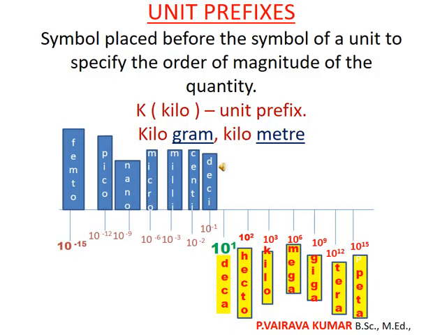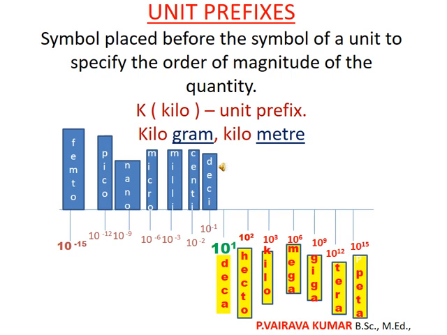There are some prefixes of units. For example, we simply say gram, meter, liter. If you want a huge amount, for example more than 1000 gram or nearly 1000 gram, you need not use that 1000 gram.